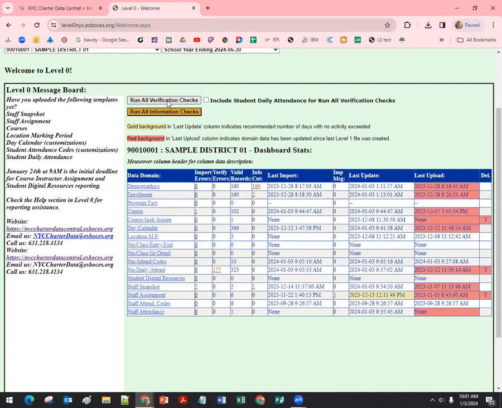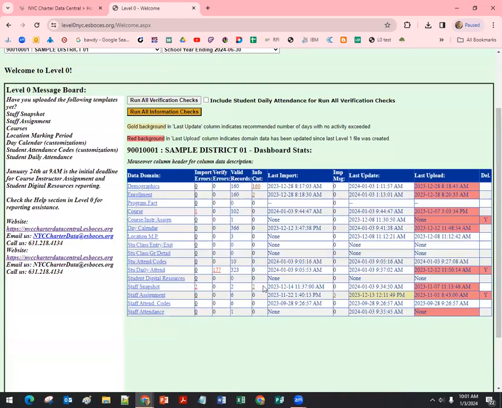Verification checks are looking for logic. Is the information that you reported logical? You can't report attendance for a student on a day that they're not enrolled because they're not enrolled. That's not logical. So that's what that's about. There are info checks, and this is just potential errors. We have a whole column here for the verification errors.